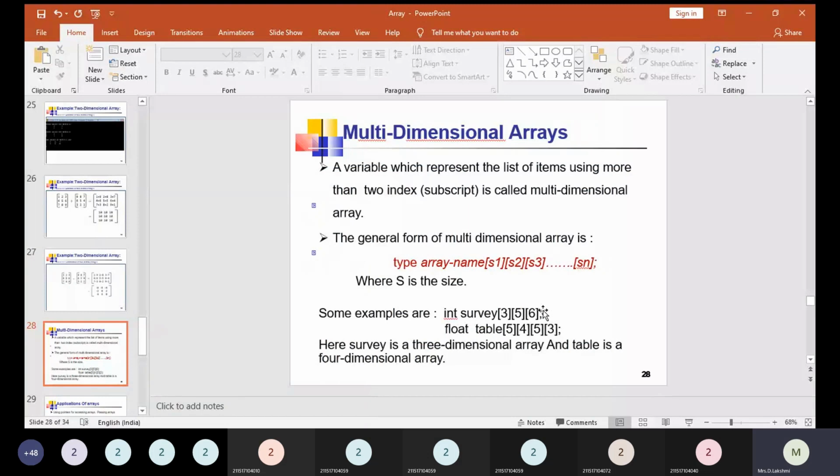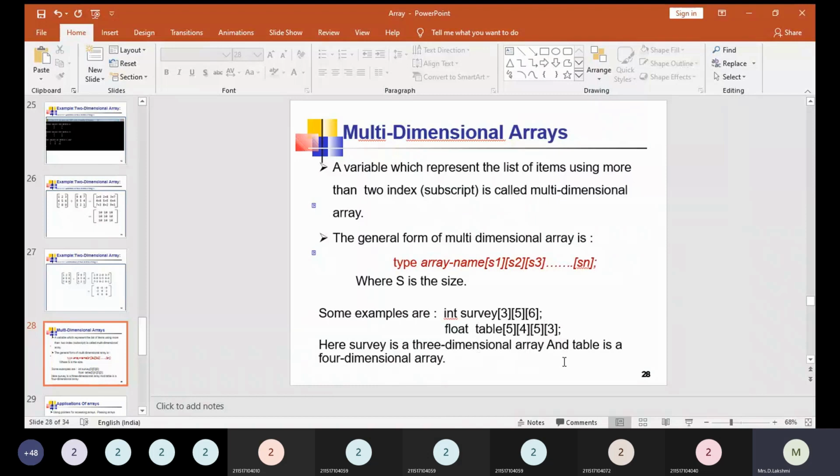float table[5][4][5][3]. We have discussed that in a two-dimensional array, the elements are stored in matrix format, right? Here we are going to store the elements in a grid format, a multi-layered grid format. Generally, when we are doing programming, we will normally be using single-dimensional and two-dimensional arrays. For doing some complex sets of programs, very complicated calculations and mathematical expressions, we need to go for these multi-dimensional arrays. So these are some examples shown here.